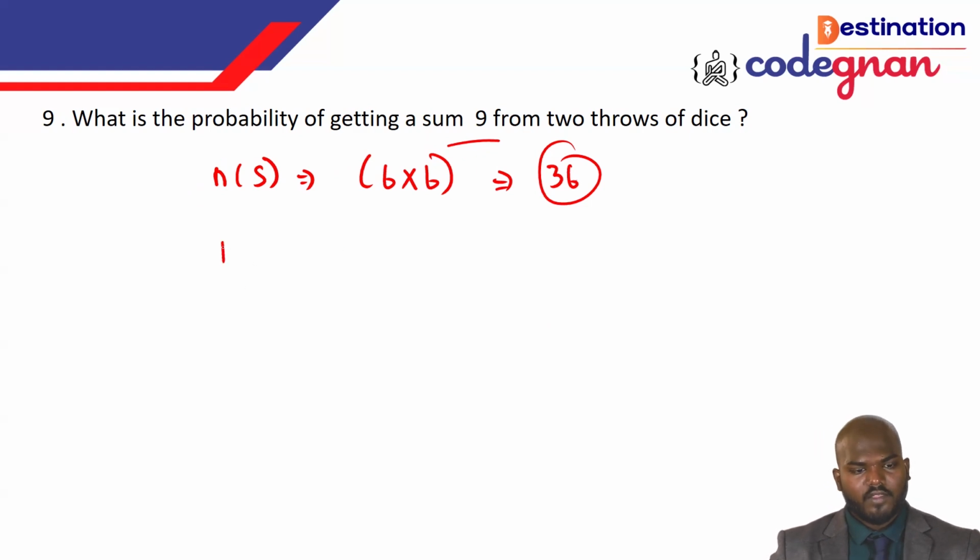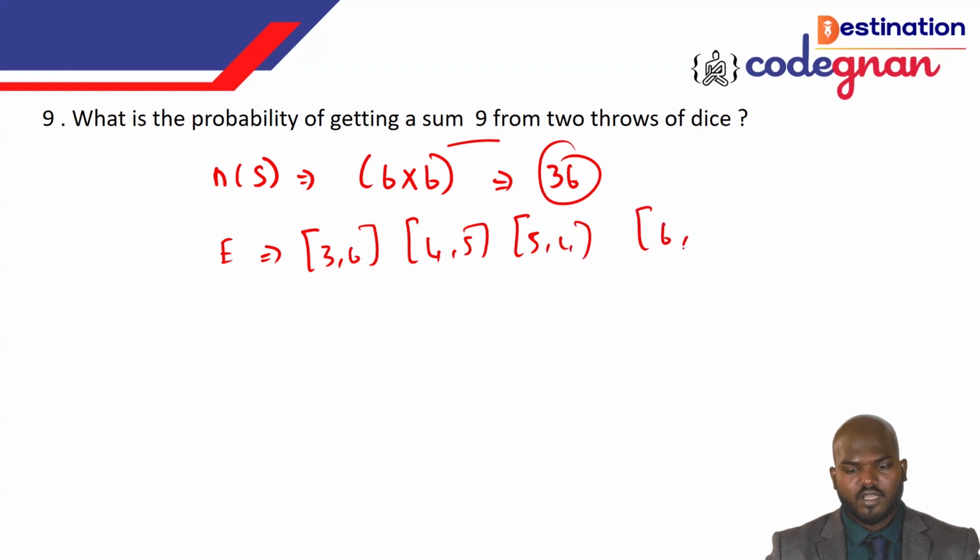How can we take it up? I can take one as (3, 6), another one as (4, 5), another one as (5, 4), and another one as (6, 3). So you have 4 different events, we can say.